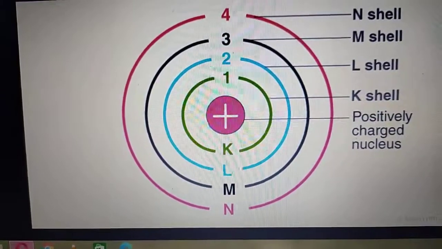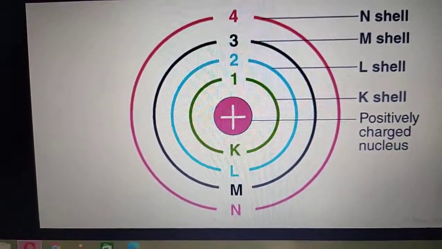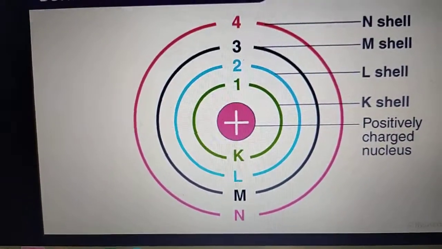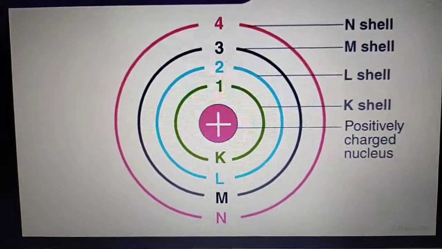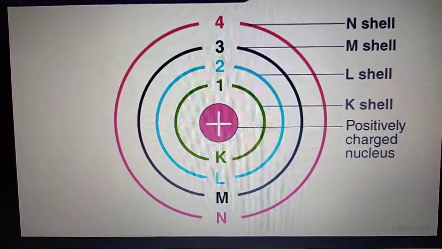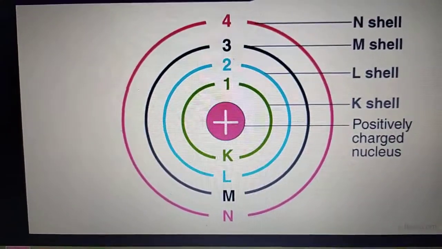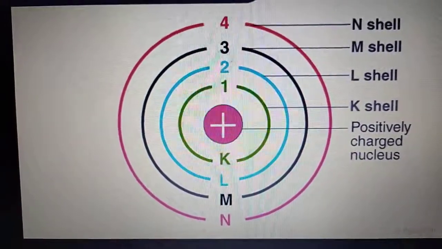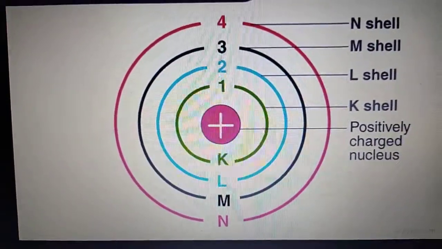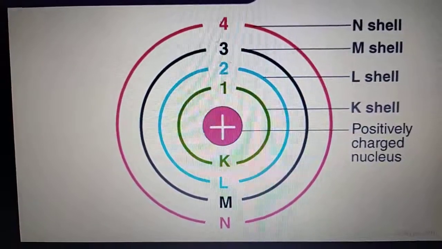Now according to Bohr's atomic model, the electrons revolve around the nucleus in certain orbits. It means electrons do not revolve everywhere. They revolve in a certain path, like the K shell, and after some distance there is the L shell.